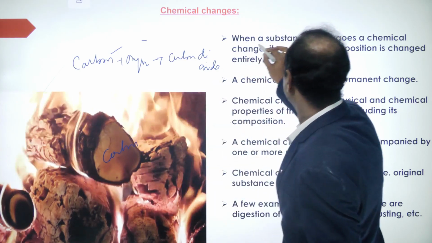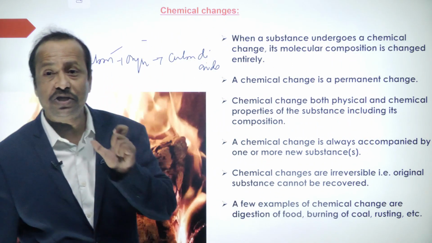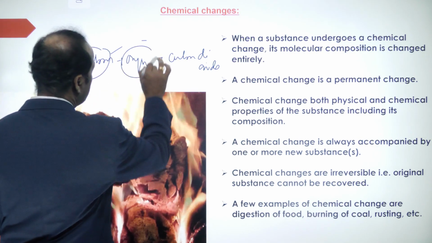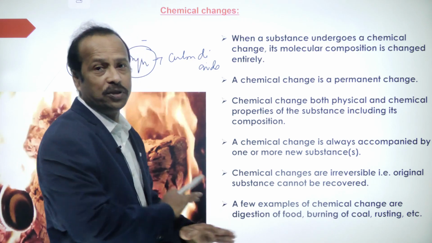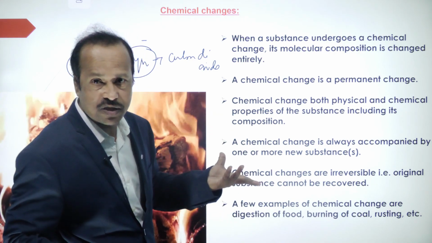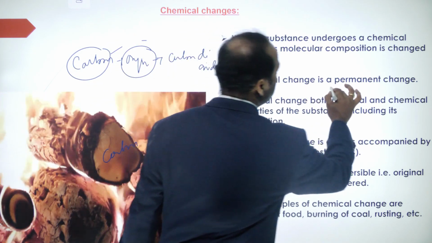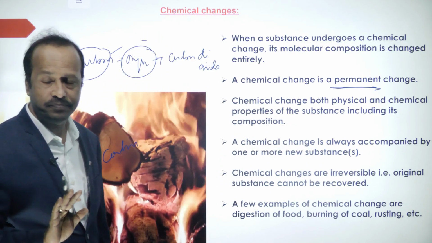So when a substance undergoes a chemical change, its molecular composition is changed. Here you have taken carbon individually, oxygen individually, but it formed carbon dioxide where the composition is completely changed. A new substance is formed here, ash. New substance is formed, right? A chemical change is permanent. Permanent means what? It cannot be returned back.